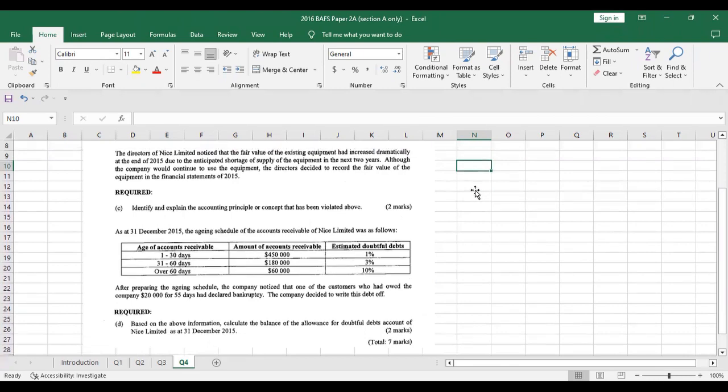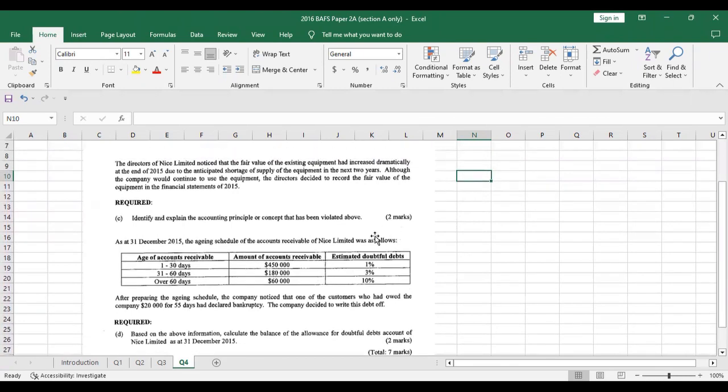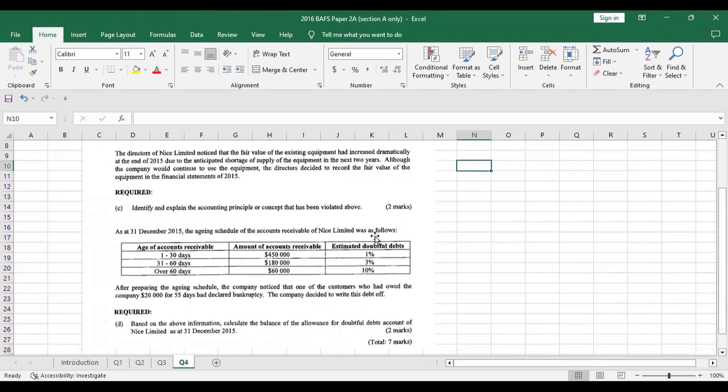Part D is about calculating the balance of the allowance for doubtful debts account of NICE Limited as at 31st December 2015.